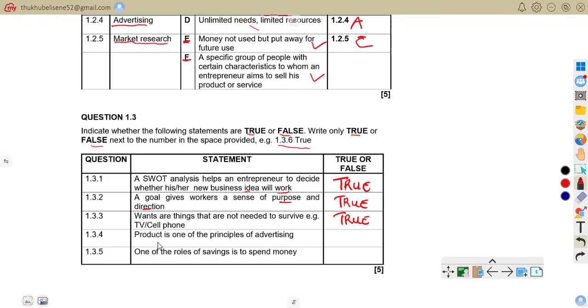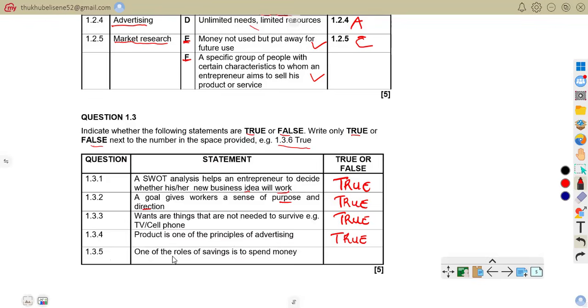Now coming to 1.3.4, product is one of the principles of advertising. That is true. Remember, it is even the heart of the business. Product is the heart of the business because you cannot price, you cannot promote without product.